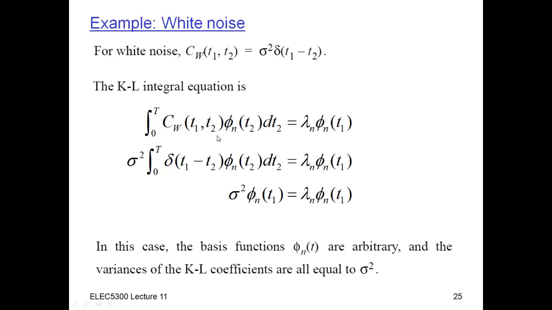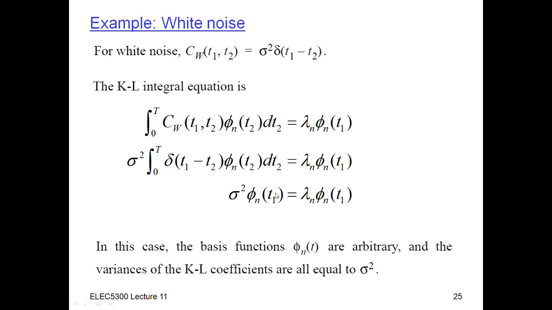And so this integral, which normally would be really difficult to handle, becomes very easy. When I integrate from 0 up to t, I just get the value where t2 is equal to t1. So I just get phi at time t1, times sigma squared, the variance.